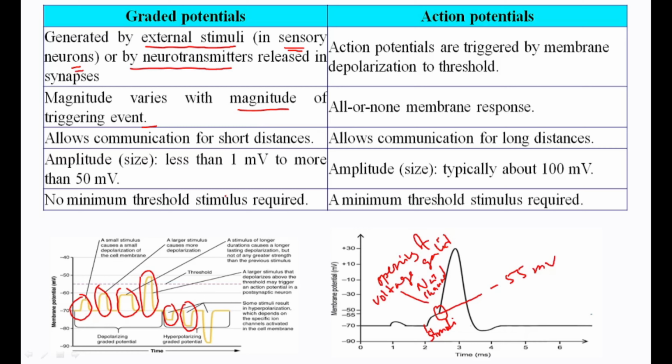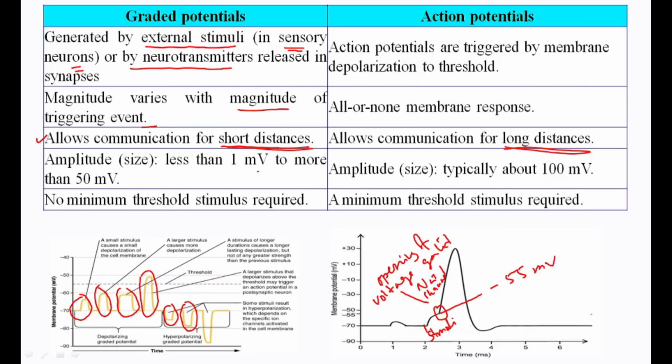Go through the differences very minutely and understand them so that you can reproduce them on your own. You can note down all the differences for your future reference. Next, the graded potential allows communication over a short distance, but the action potential allows communication over a long distance.